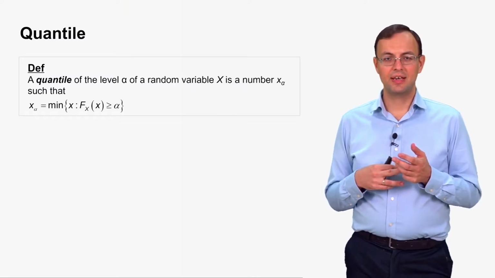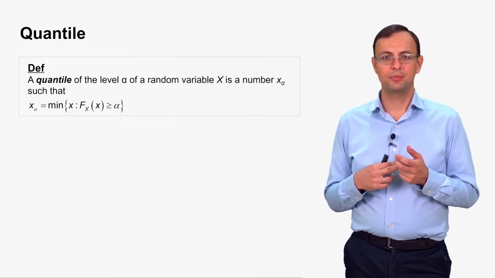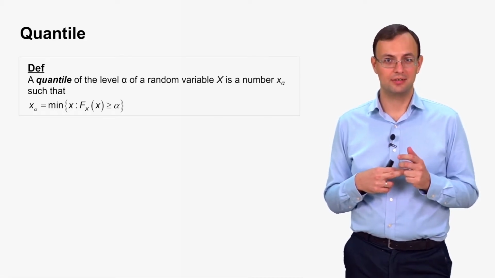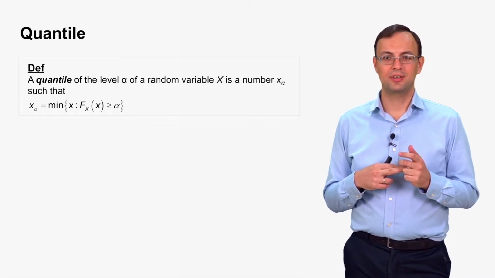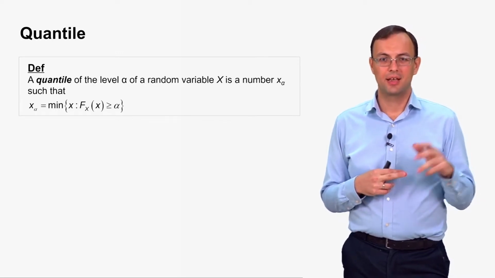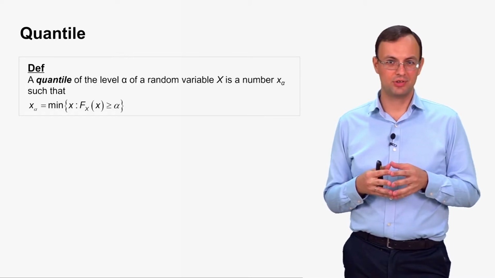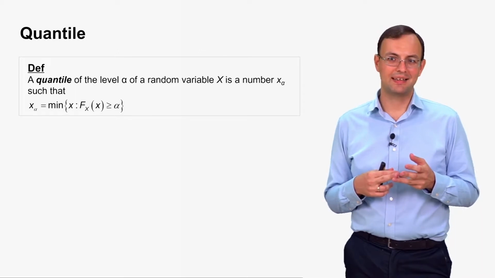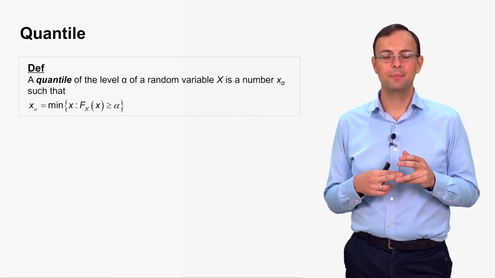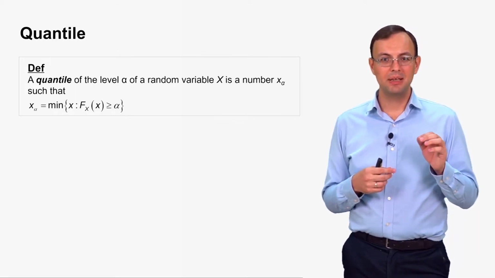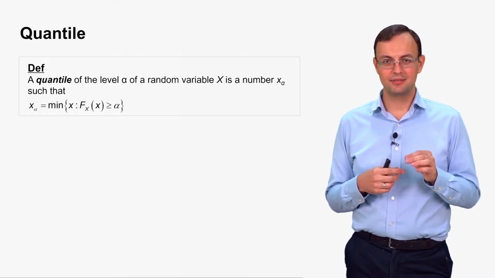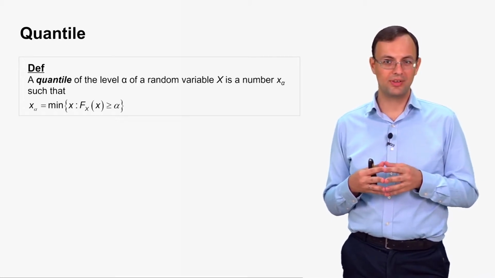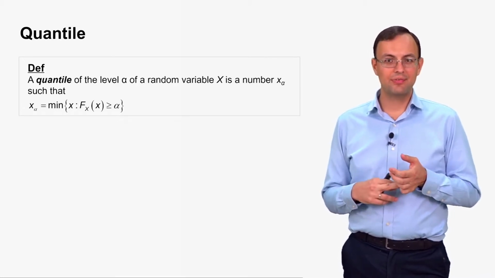Besides the expected value and the variance, another important feature of a random variable is a quantile. So what is a quantile? You can see the mathematical definition. A quantile of the level alpha of a random variable X is a number x alpha that is the minimum of all x's such that F of x is more or equal than alpha, where this capital F is the CDF.